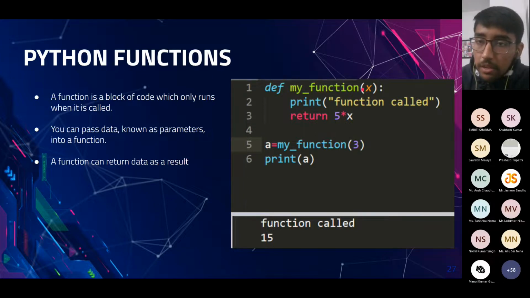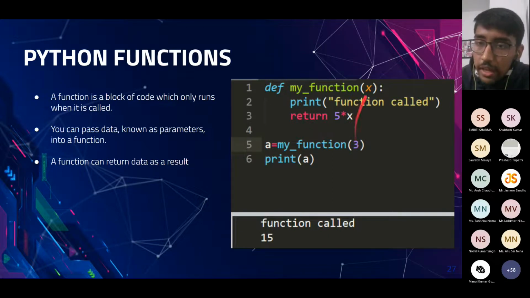We provide some argument to that function. Here it is x. So what this function is doing is returning 5 into x. That is, we multiply 5 into x and return this value. So here we have called my function and passed the value 3.